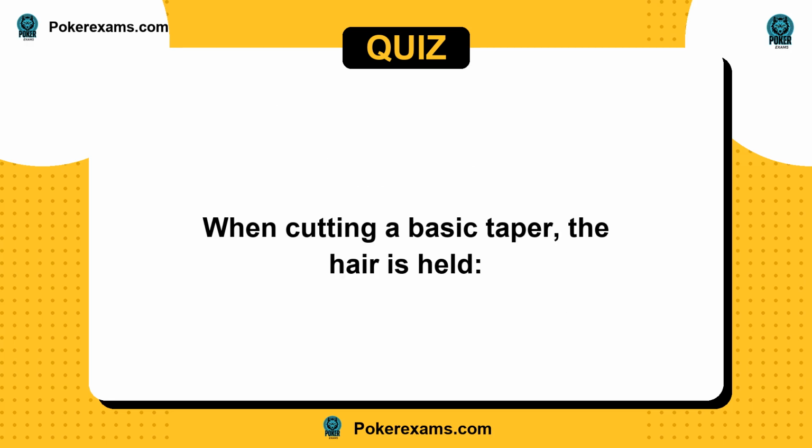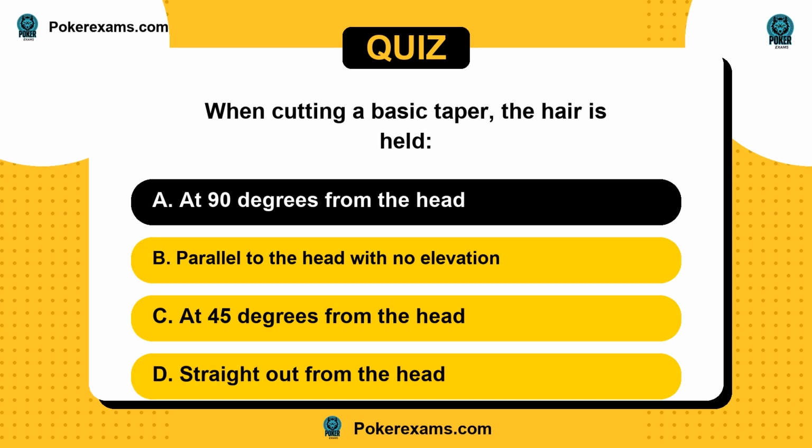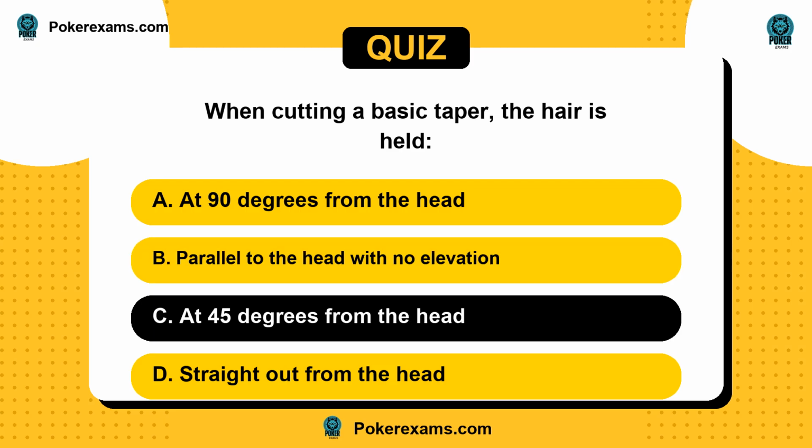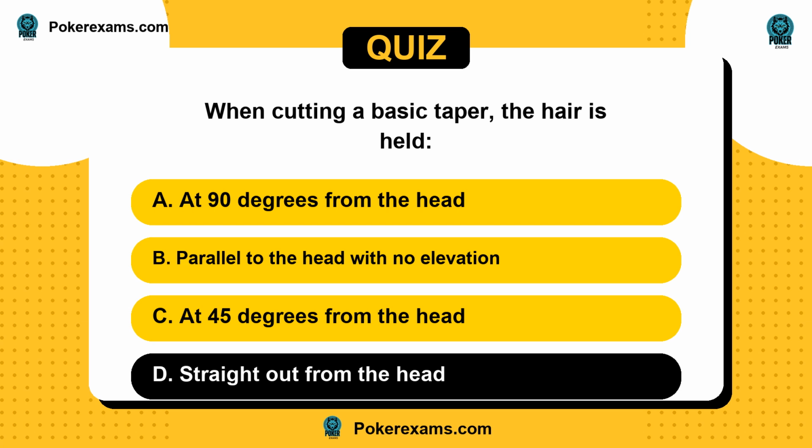Next question. When cutting a basic taper, the hair is held. Is it A, at 90 degrees from the head? Or B, parallel to the head with no elevation? C, at 45 degrees from the head? Or D, straight out from the head?